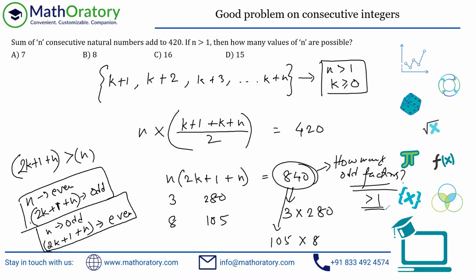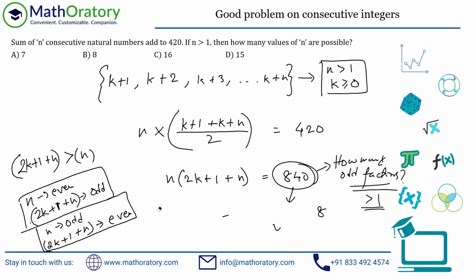So if I take 1 as the odd factor, then the 1 will automatically go to n, right? Remember, n is the smaller one. And then this will go to 840, but n has to be greater than 1, that is given in the constraint. So we are looking for odd factors of 840 which are greater than 1. So this is the counting part. So let me just help you understand that as well.